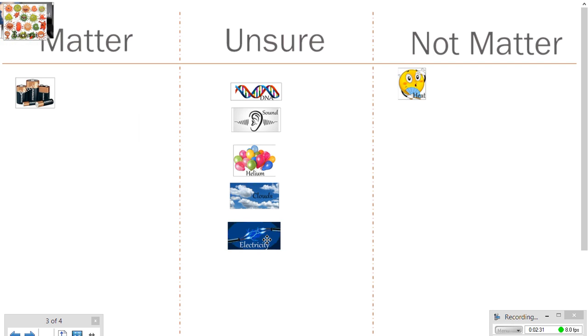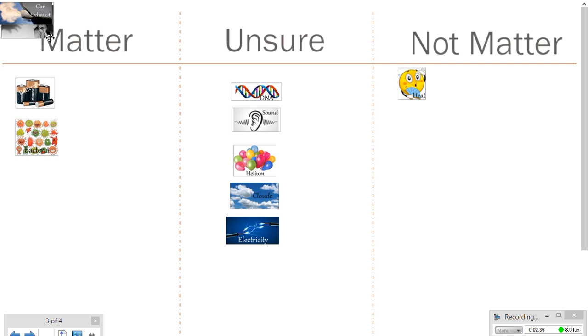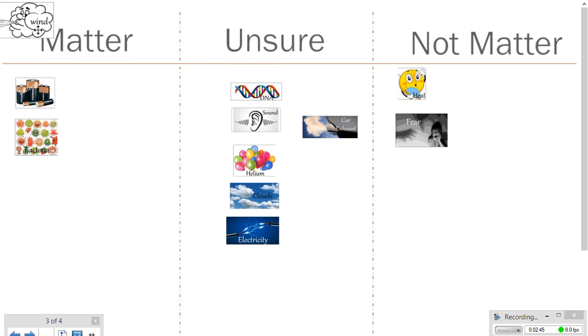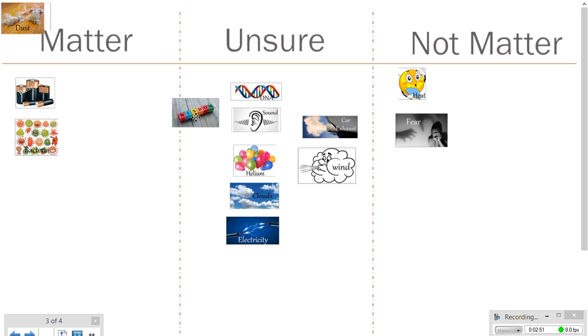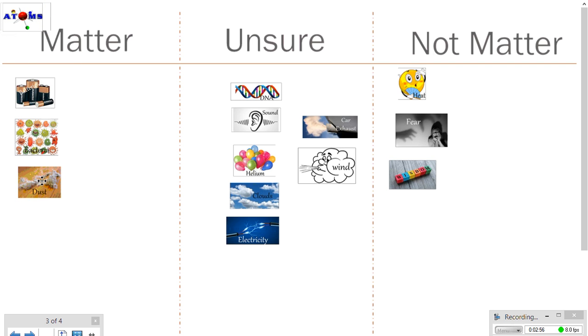Electricity, we're unsure. Bacteria was matter. Car exhaust, unsure. Fear, not matter. And wind, unsure. Wisdom, not matter. And then dust was matter. And then hopefully you all put atoms under matter, as chemistry is the study of matter, and our very first project was all about atoms. And then fire we placed under unsure as well.